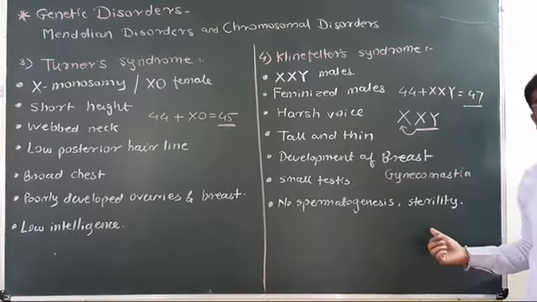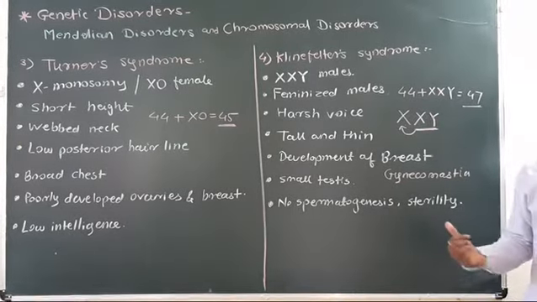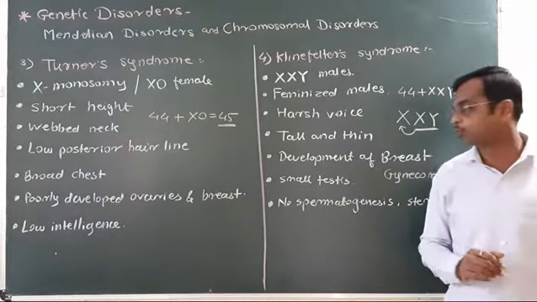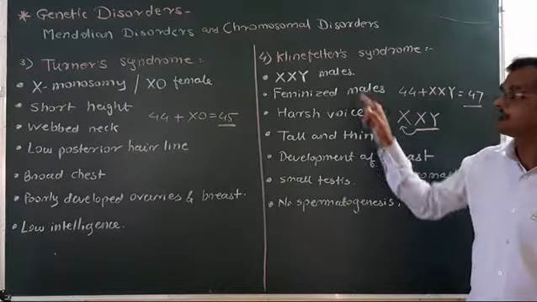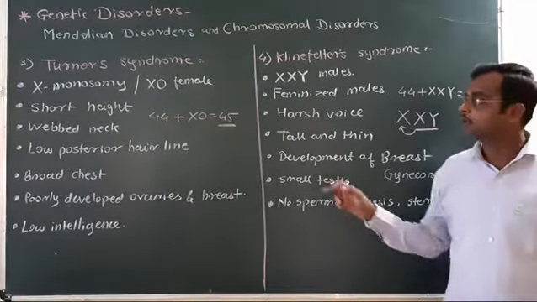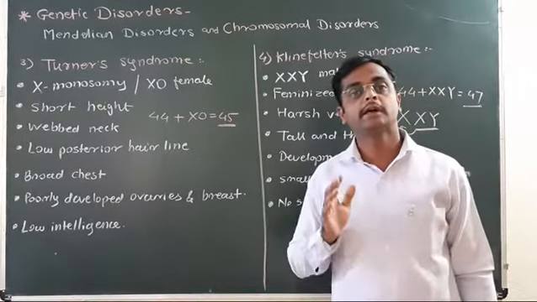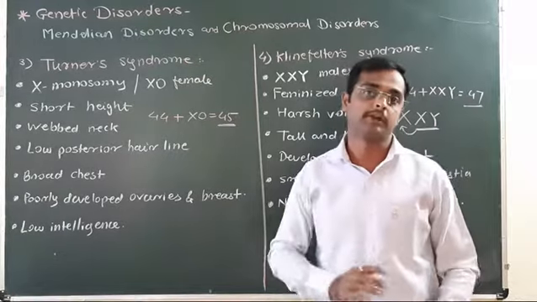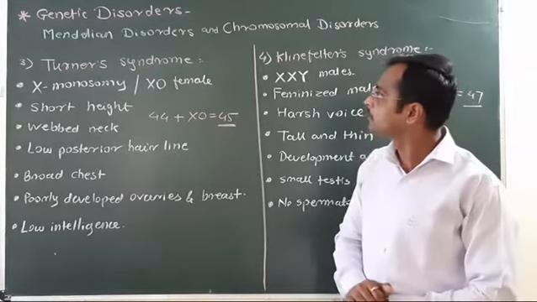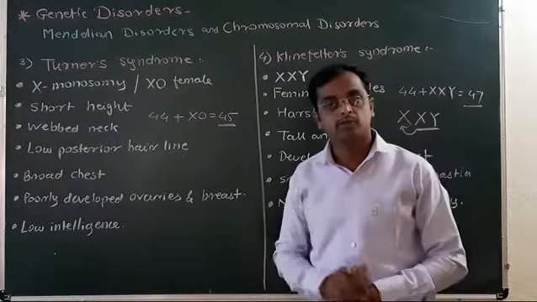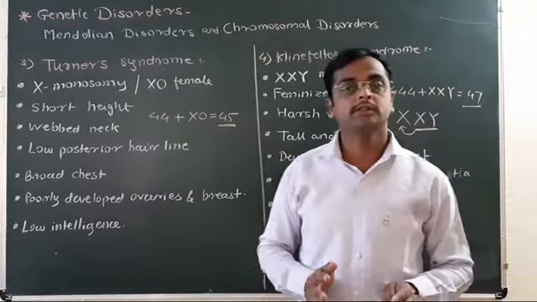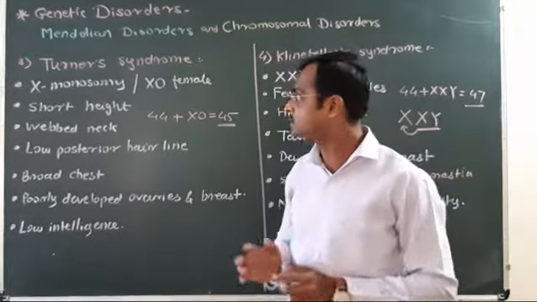Hence, the patients are sterile; they cannot reproduce further. Understood Klinefelter syndrome? Turner syndrome and Klinefelter syndrome are both related with sex chromosomal abnormalities. Understood the genetic disorders? This lecture marks the end of this topic.